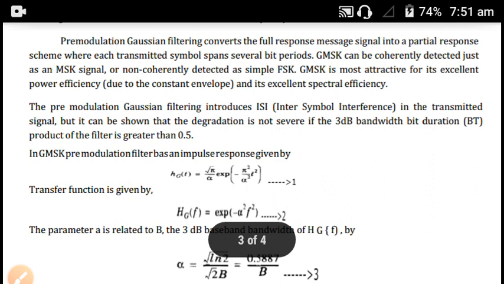In this, the pre-modulation Gaussian filtering will introduce intersymbol interference in the transmitted signal, but it can be shown that the degradation is not severe. Even though it introduces intersymbol interference in the transmitted signal, the degradation is not severe.